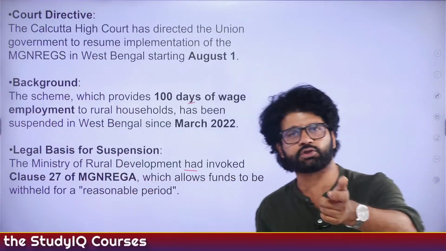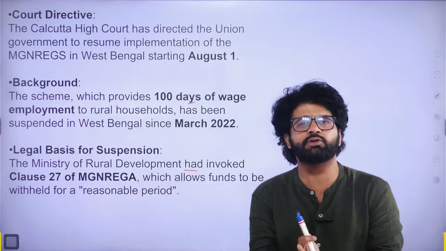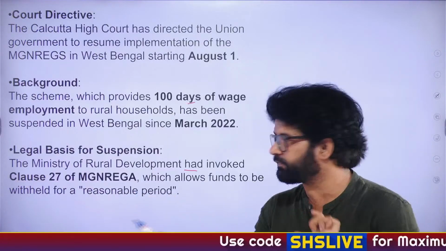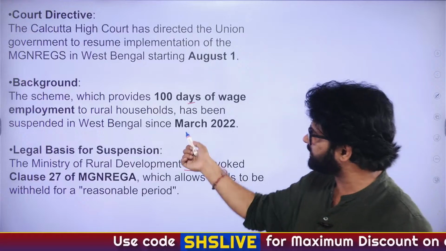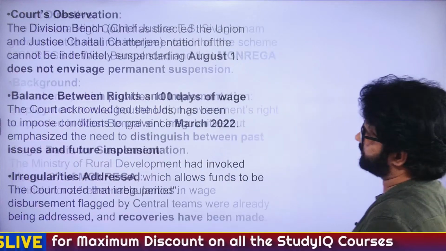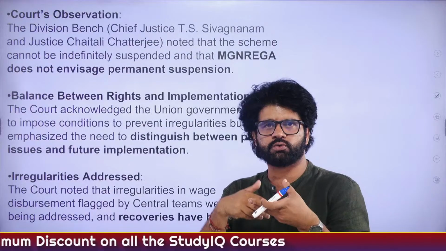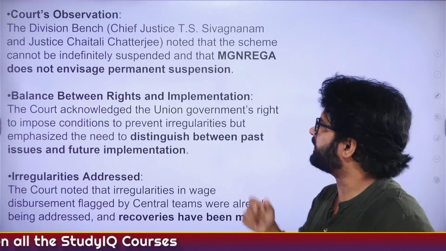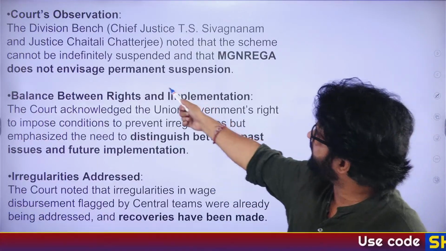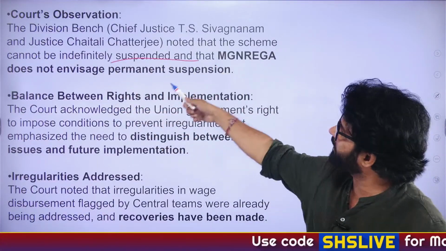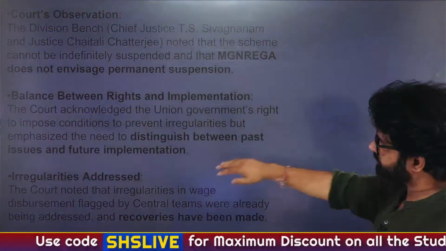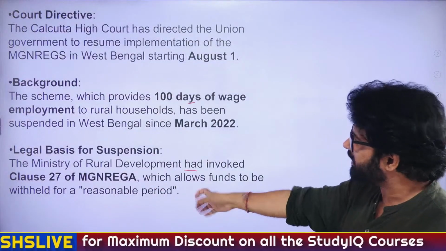Now they can even ask you, section 27 of MNREGA is associated with what? It is associated with withholding funds for a reasonable period. Is it a reasonable period? It's already more than 3 years. So again, you can ask these questions. Maybe that reasonable period is just too big. Court's observation: the High Court is saying that the scheme cannot be indefinitely suspended, and MNREGA does not envisage permanent suspension.